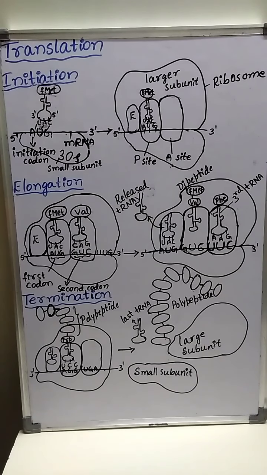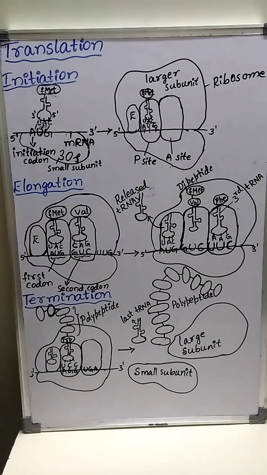Here, initiation factors and an energy source called GTP, guanosine triphosphate, are required for the formation of the initiation complex. Initiation factors are protein factors. In the presence of initiation factors and GTP, an initiation complex is formed.